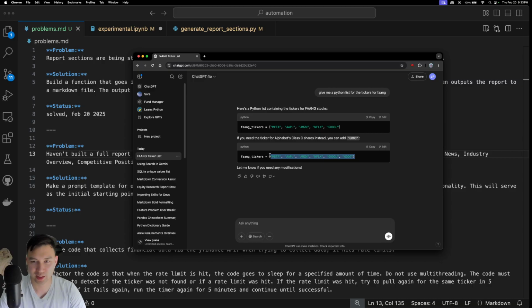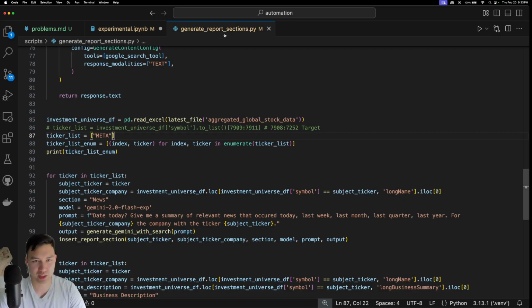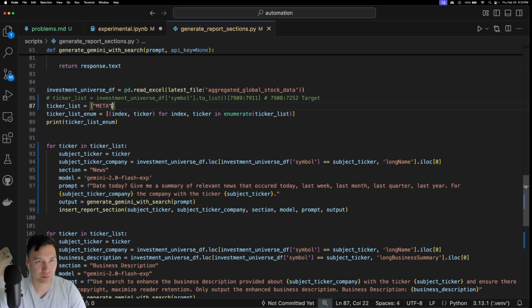Do I care about Google? Screw it. I'm gonna just use this one. I don't care. I don't wanna see too many Googles in this. But yeah, okay, let's go ahead and generate this. Generate a bunch of report sections for you folks in real time.